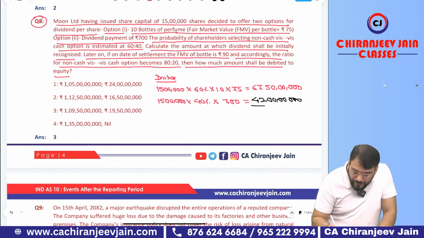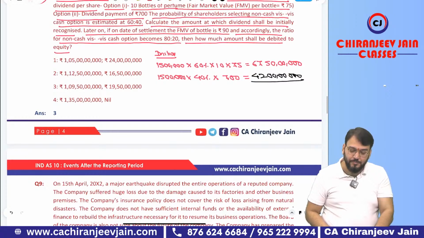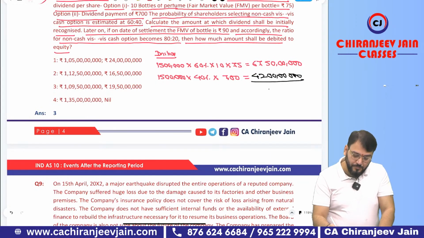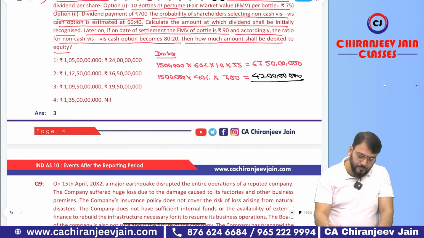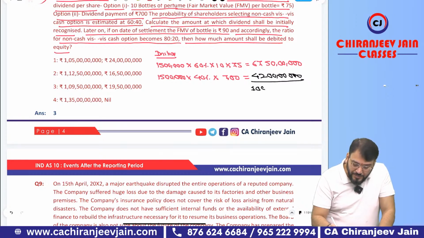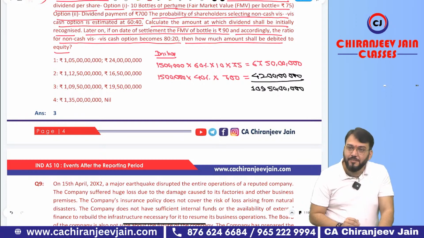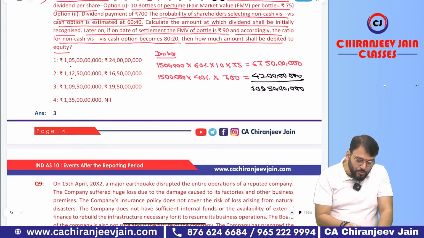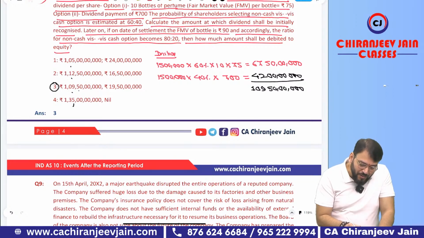What is the total? 109. Correct. Which option is correct? 1, 2, 3, 4. Option 3. Can I say only this option has this amount? So this is the only correct one.